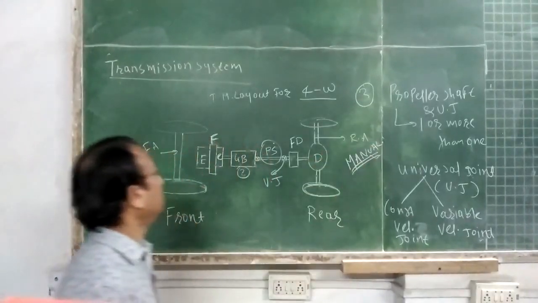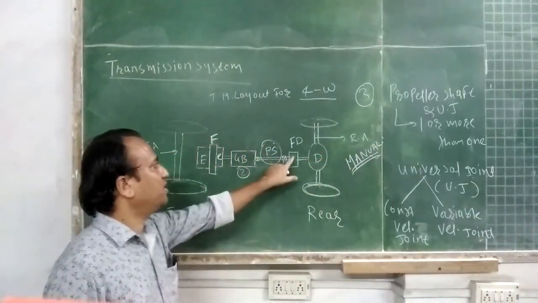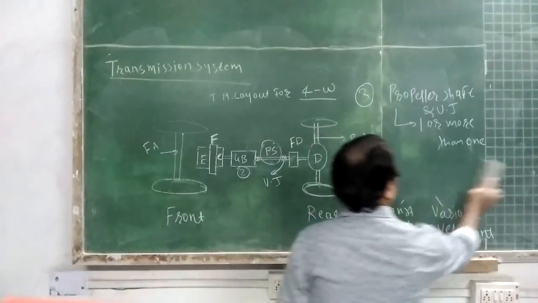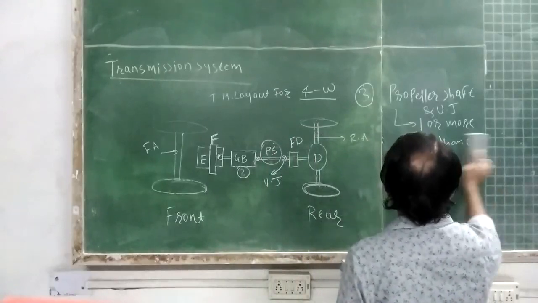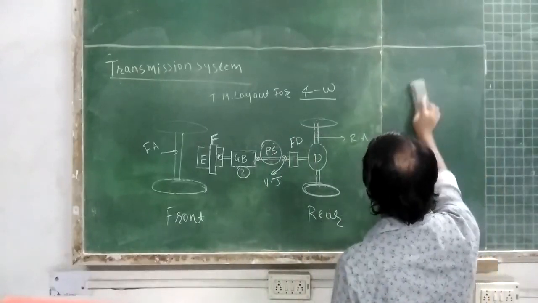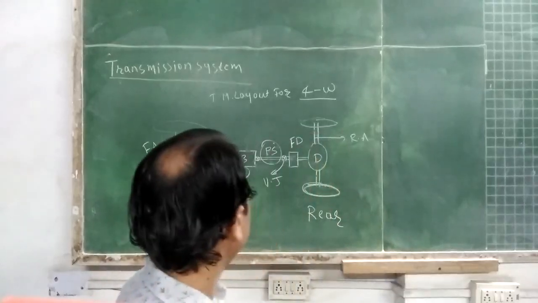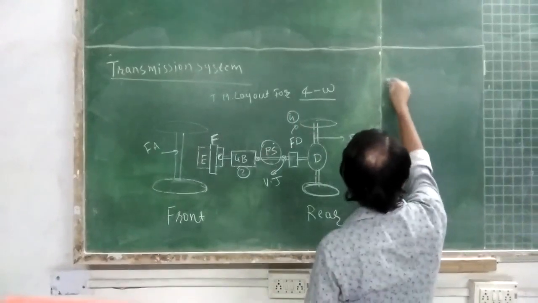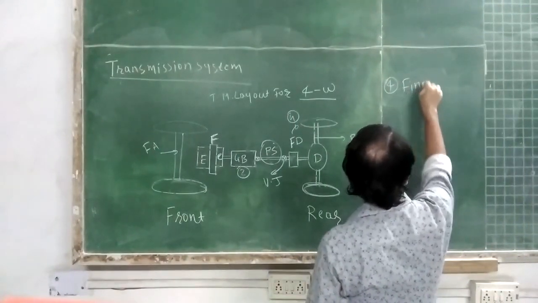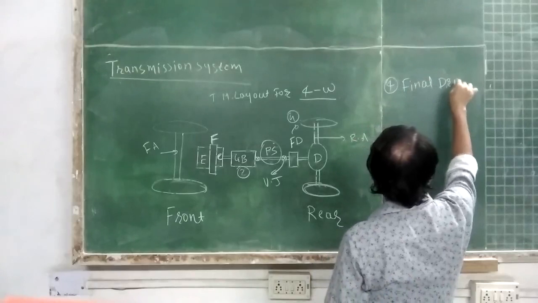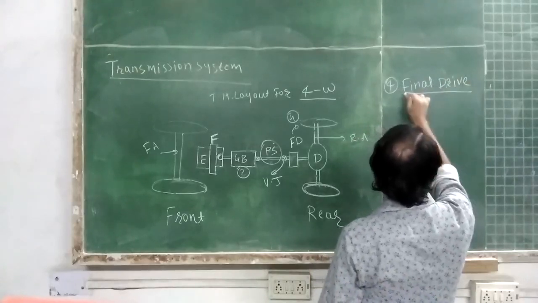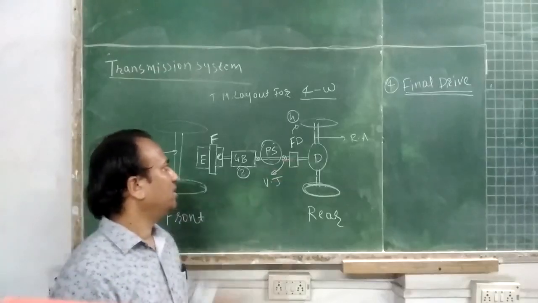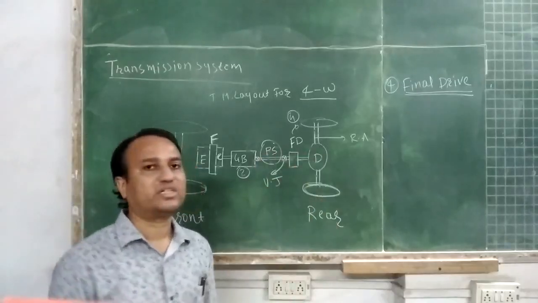Student, after the propeller shaft, the next component will be the final drive. Student, the final drive is connected in between the propeller shaft and the differential.